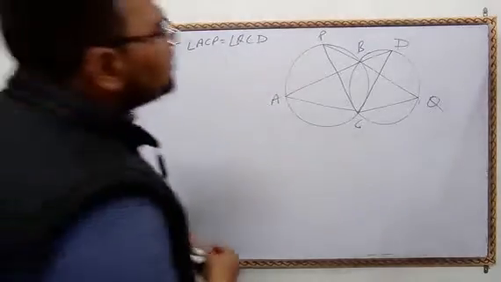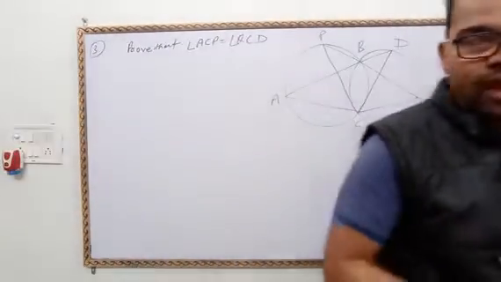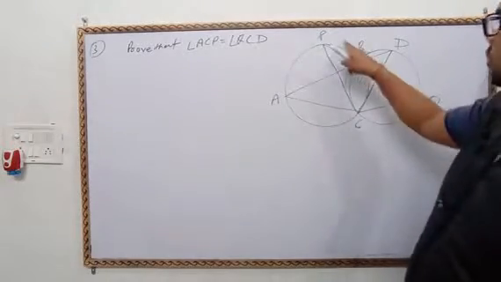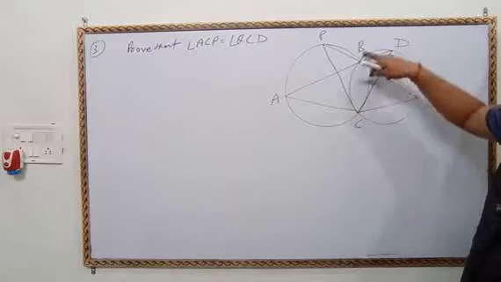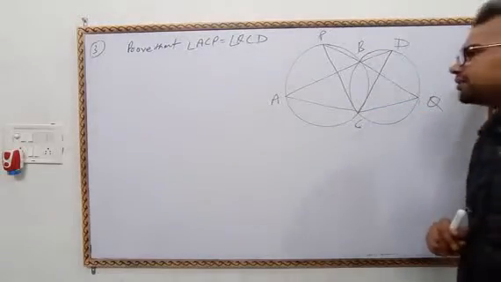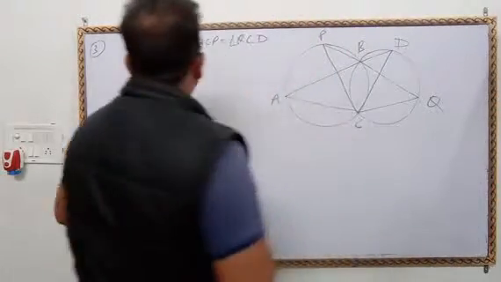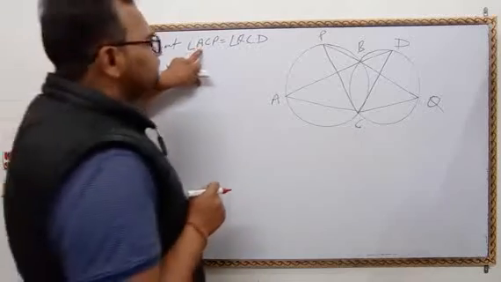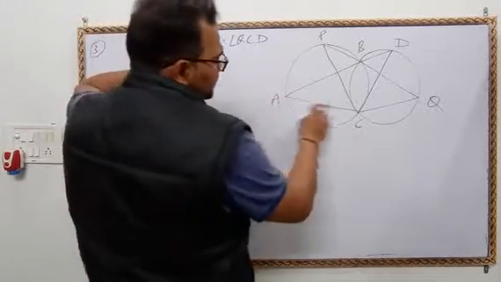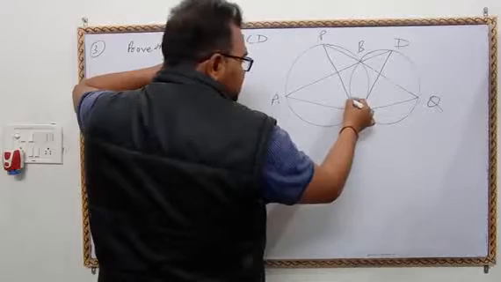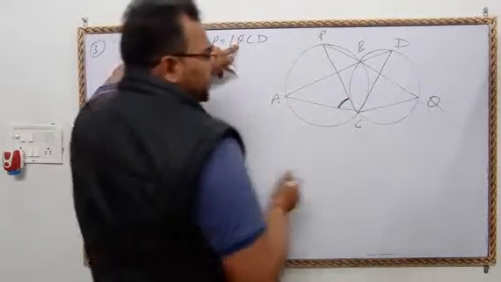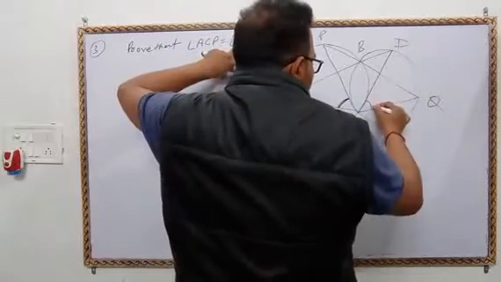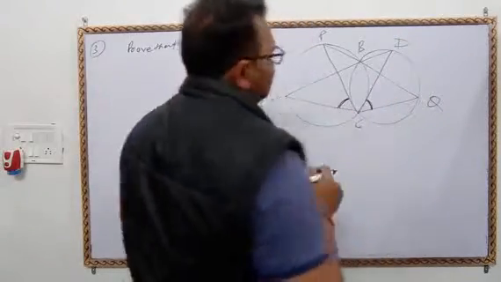Okay, now come to the next question. What is the question? Two circles intersect at points B and C. Prove that angle ACP, this angle, is equal to angle QCD. I have to prove this angle and this angle are equal.